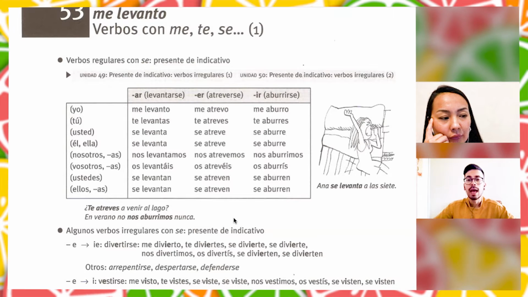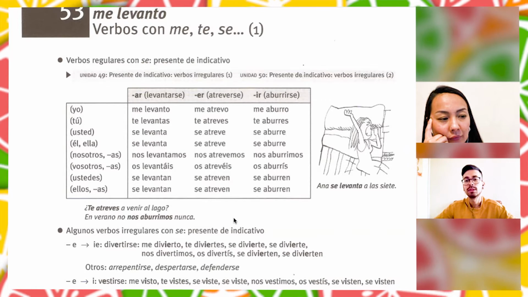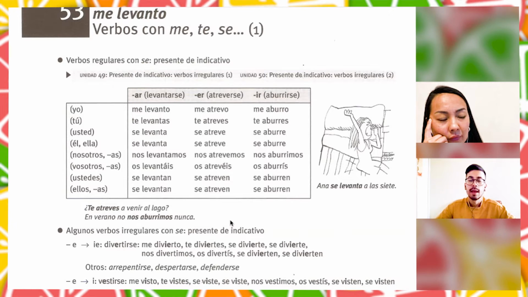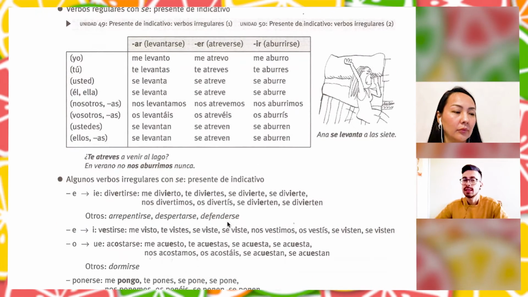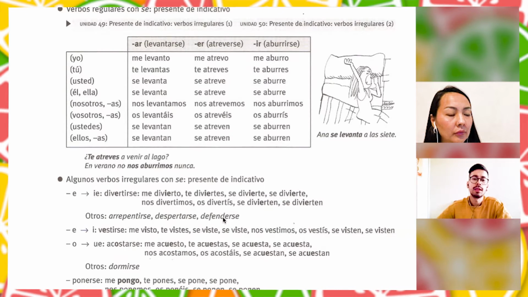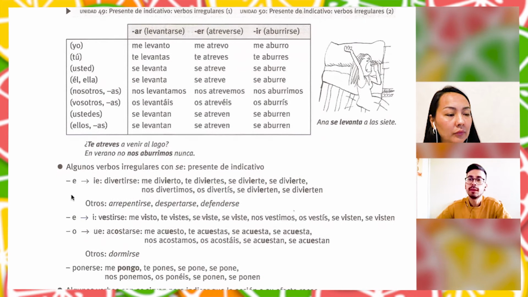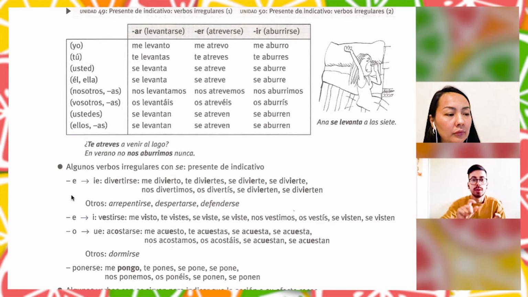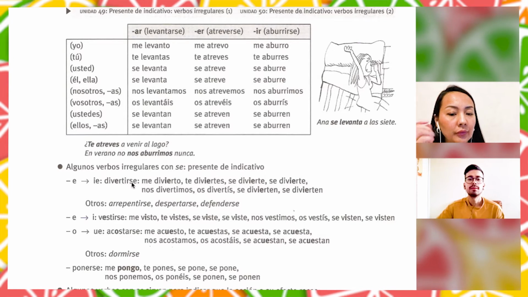And also we can say "Ana se levanta a las 7", right? Ana wakes up at 7. In this case, this verb is going to be exactly as in the indicativo. So, for example, for the irregular verbs, if you remember, we have different types of irregular verbs, right? For example, when e changes to ie, let's see, divertirse, to have fun, right?